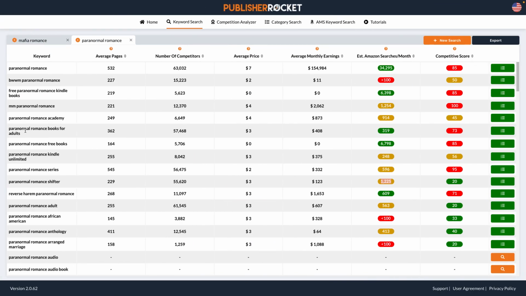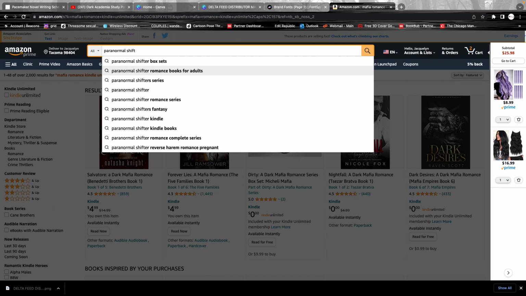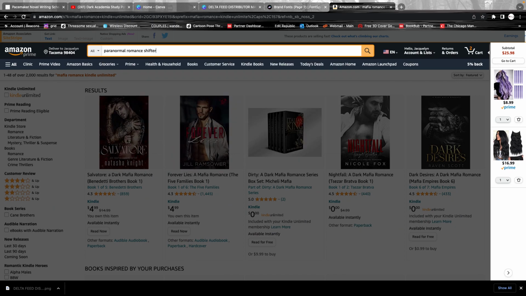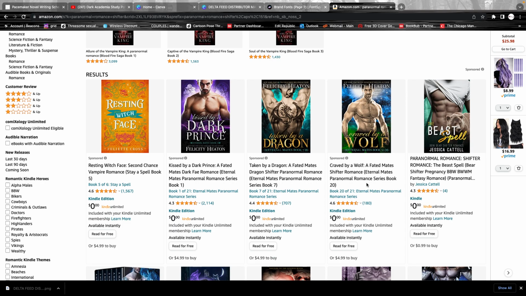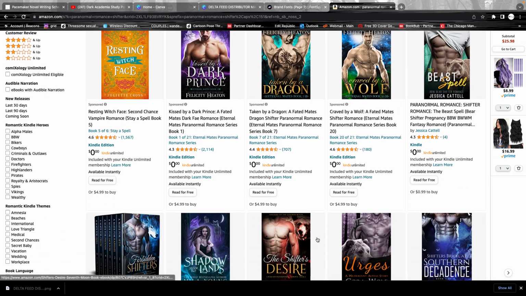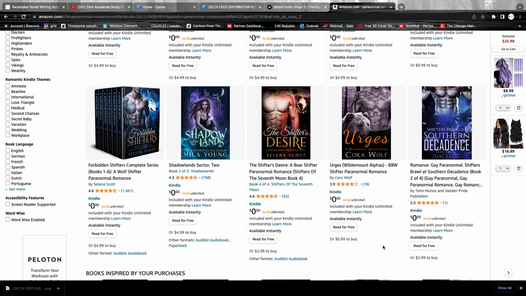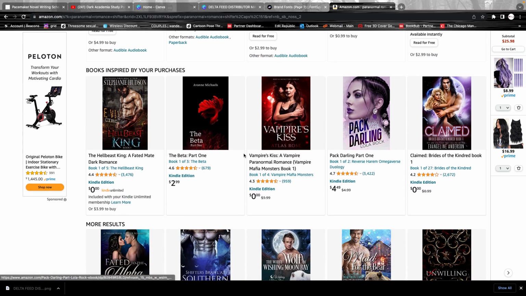Let's see, Paranormal Romance Shifter. Okay. So if you look at the way they put this, you have to remember this is also based off of keywords. And so you have 5,000 competitors who have some variation of these keywords in there. And it's really not that competitive, because some of these aren't as popular. The review ratings are low on a lot of these.